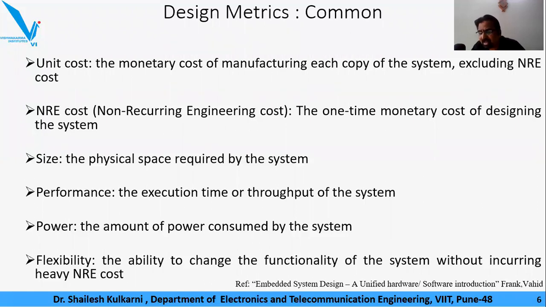Finally, I would like to state at this stage that the design engineer's performance and appreciation depend on how much he can capitalize on these design metrics to have the maximum gain for the company. This is what is expected from design engineers when they work for any product or company. Okay, so I guess flexibility is now known to you.